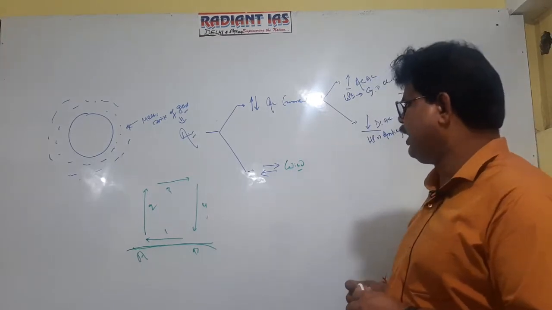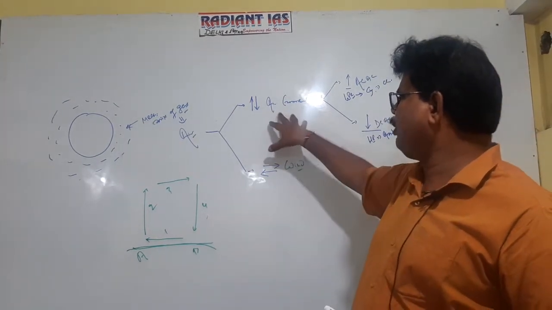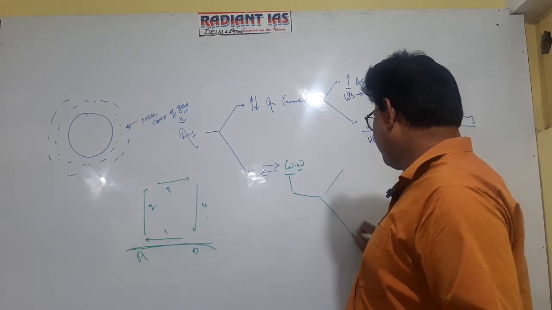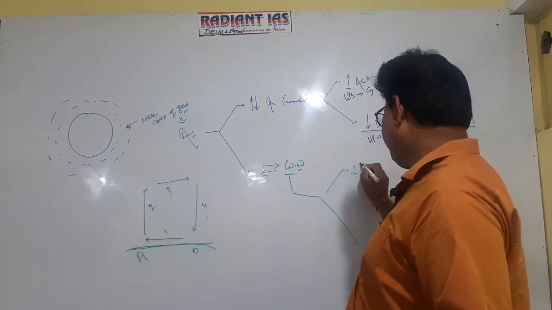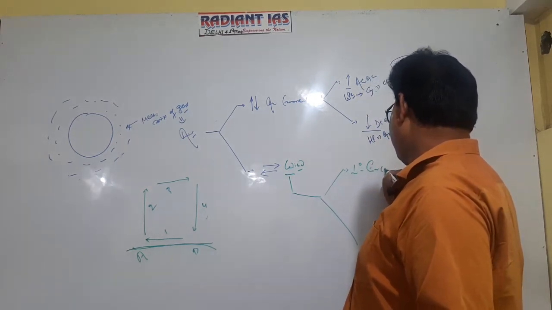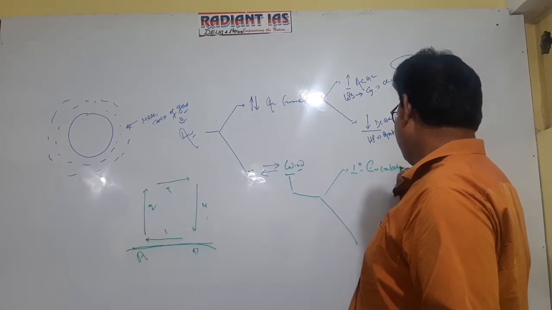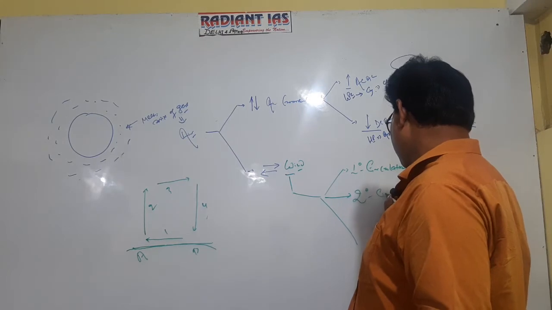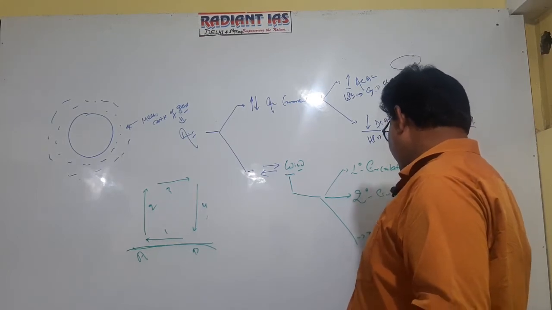Though there are two types of air, vertical mobility is air current and horizontal mobility is referred to as wind. Getting it now? Again, we have three types of wind. First is referred to as primary circulation, second is secondary circulation, and third is tertiary circulation.